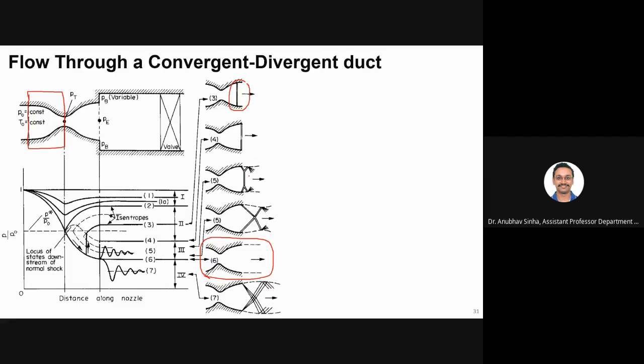Okay, is this clear? Sir, before the neck point or throat point, is the flow subsonic or supersonic? The flow is always subsonic, what we have always discussed. Yes, before the neck point, flow is always subsonic. See, if you want to generate supersonic flow, the pressure should be lower than this P naught. So that does not happen here, right? If you look at this plot.